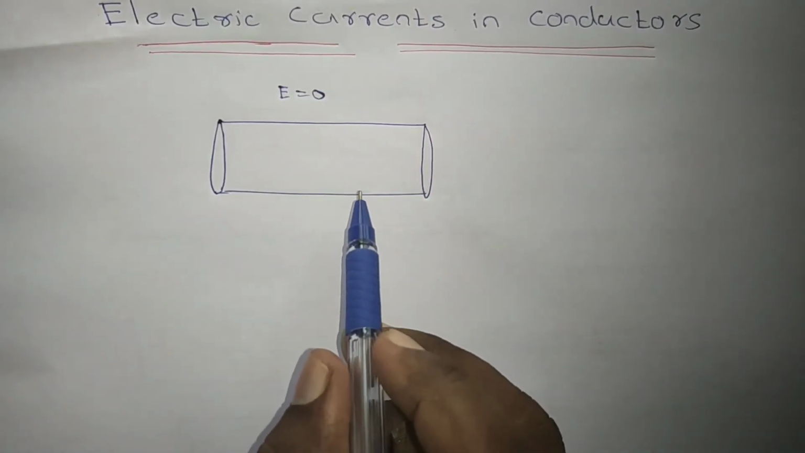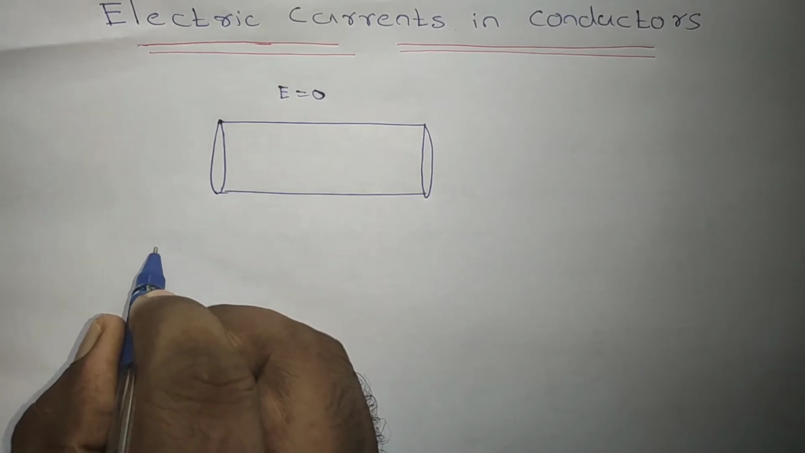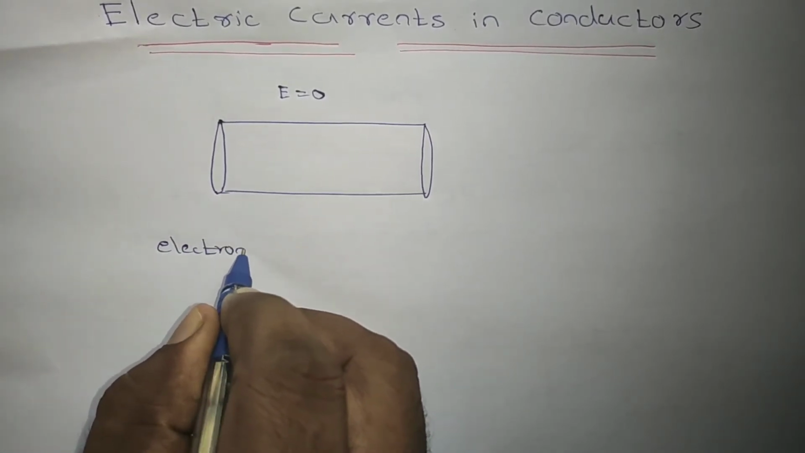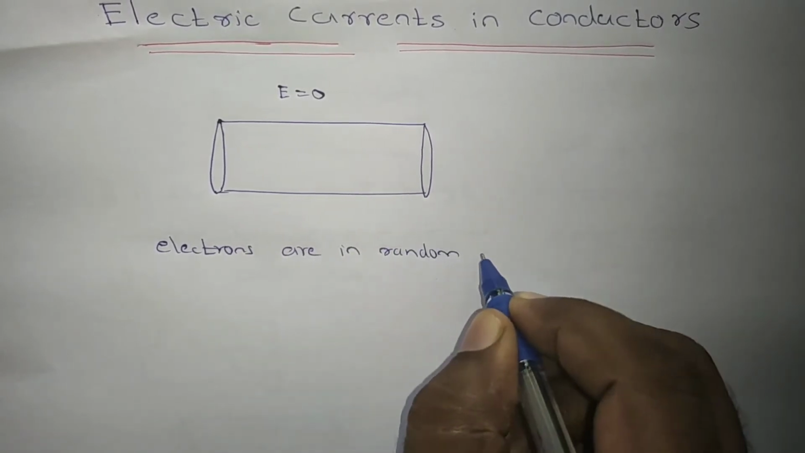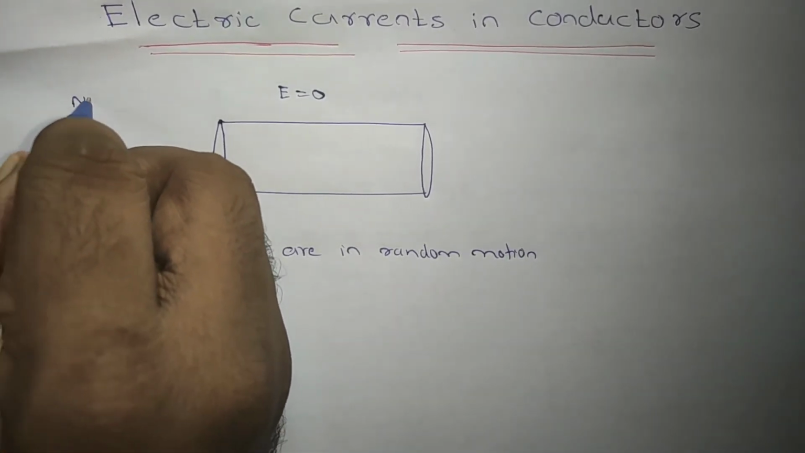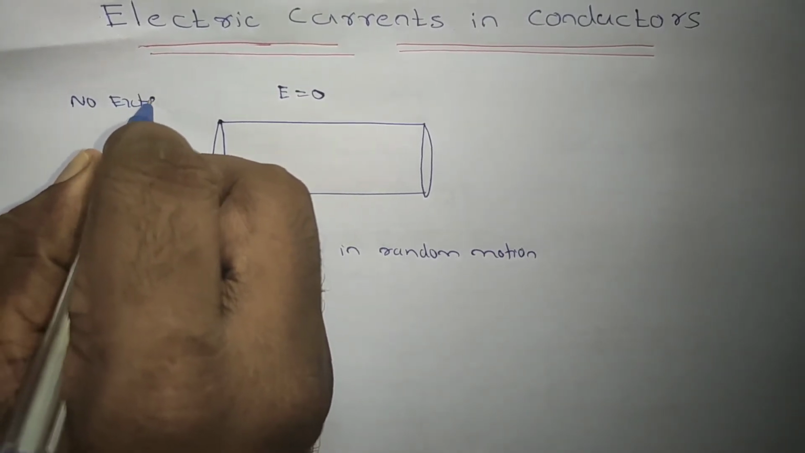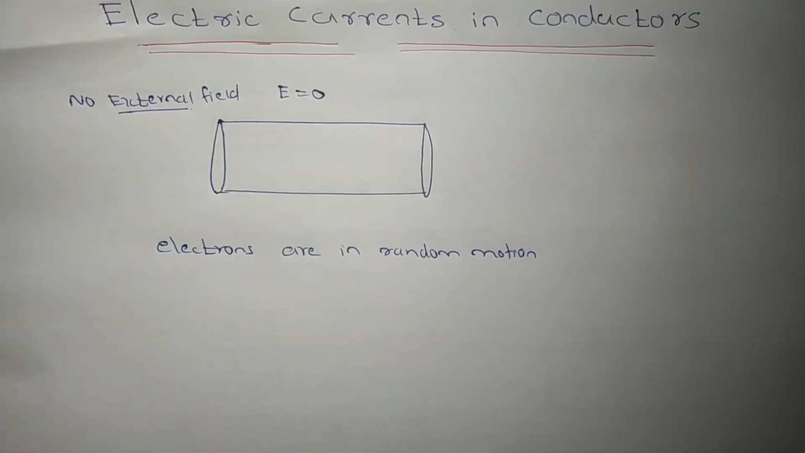Inside the conductor, the free electrons are there. In the absence of an external electric field, all the free electrons are in random motion. No external electric field. The electrons are in random motion. What is meant by random motion? The electrons are free.